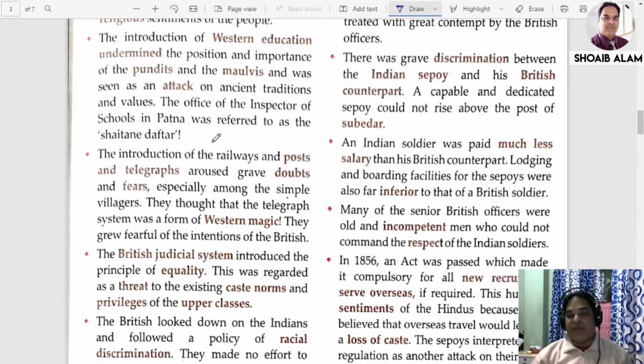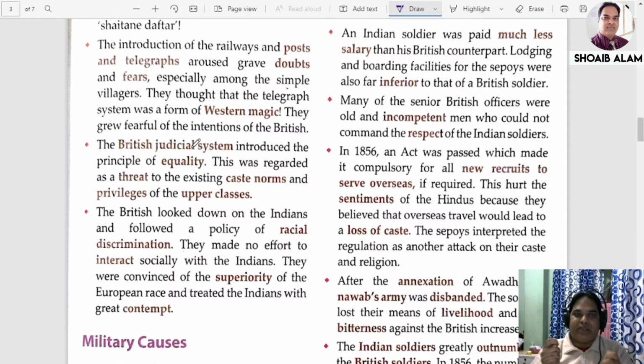That means just imagine, from there all the ideas and plans were implemented in order to introduce Western education in our country. So they thought that our position in our country is going to lose its importance, because Western education will definitely attract the people to study Western knowledge, Western ideas. And when railways were introduced in our country, my dear, they had a fear that it was going to break their caste system.